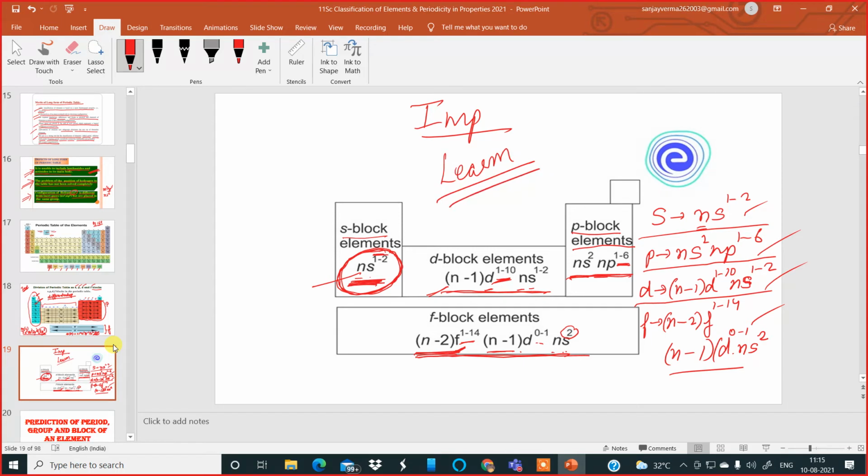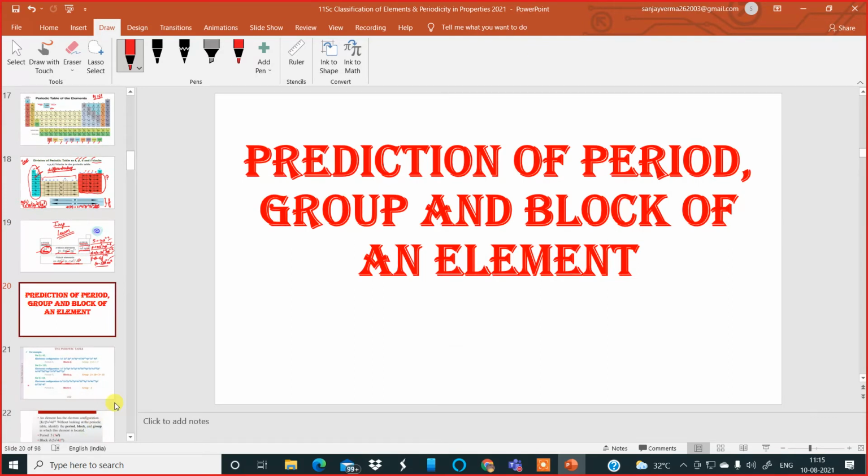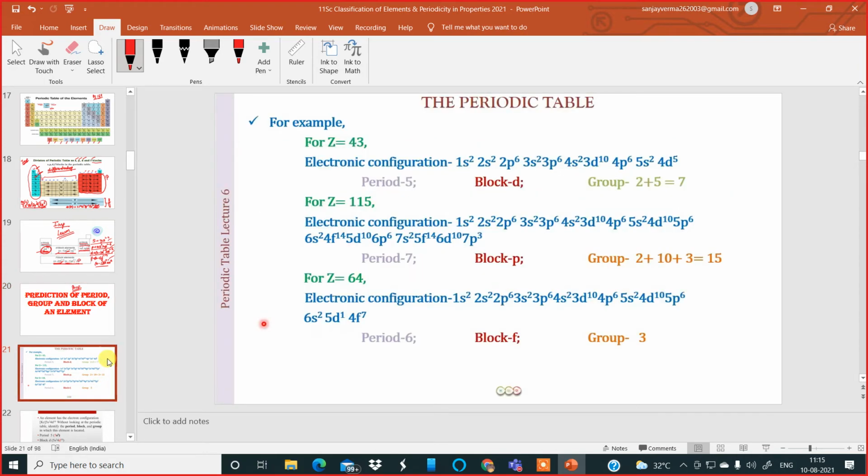Okay. Now, after we have classified the periodic table into blocks and learned the general electronic configuration of the outermost shell, let us understand how to predict the period, group, and block of a given element. This is another important concept which you must understand, not just learn. If you understand it once, it is like learning how to ride a bicycle. Then you can get the answer every time. So for this, I have a few examples on the next slide.